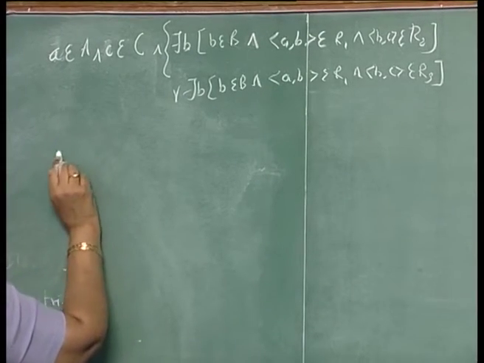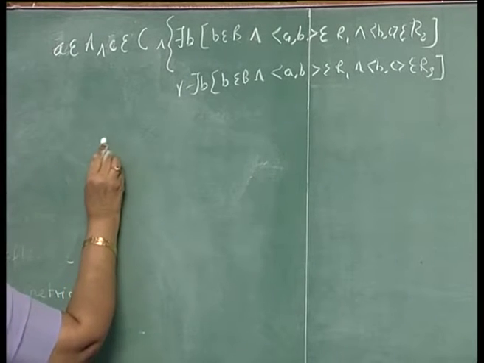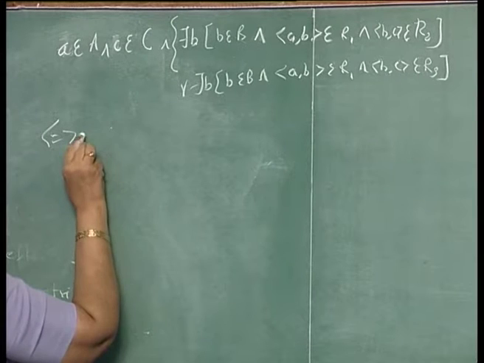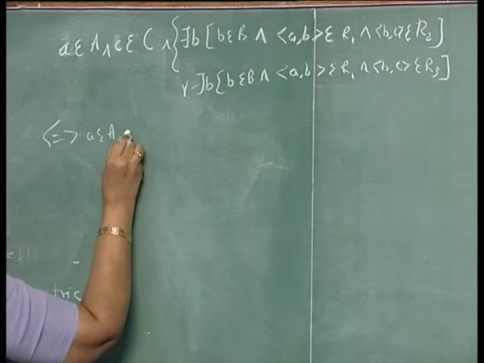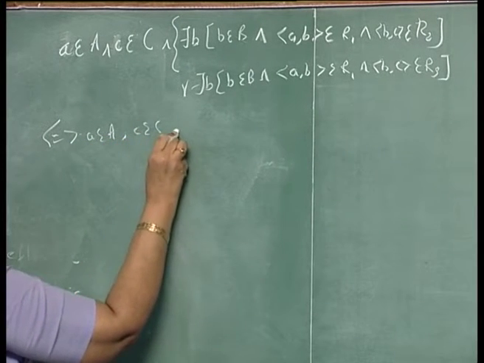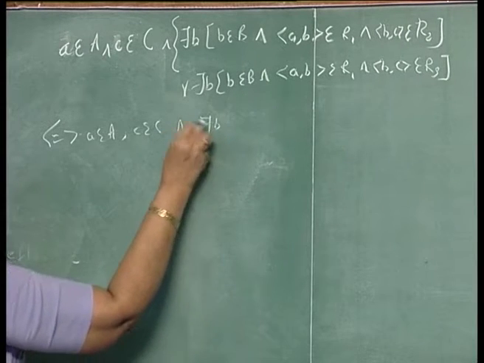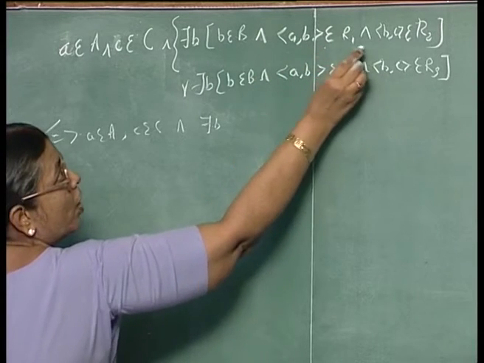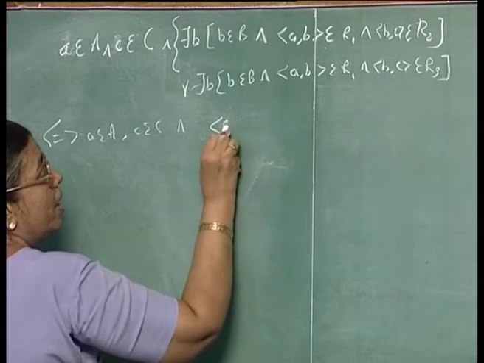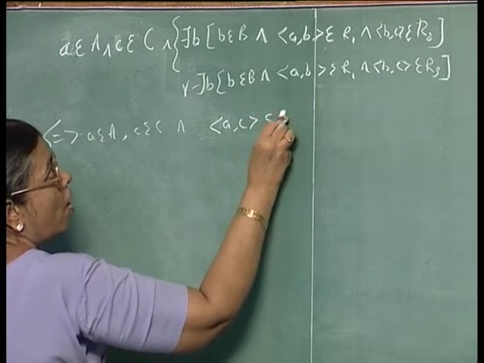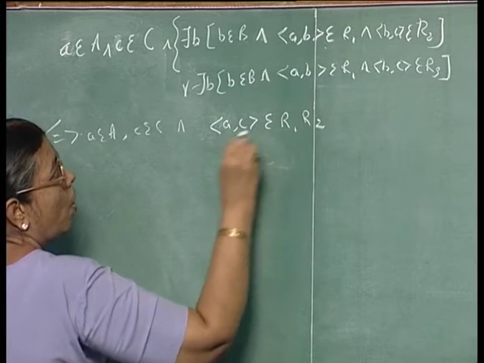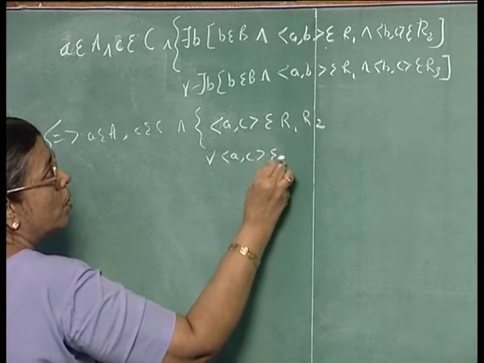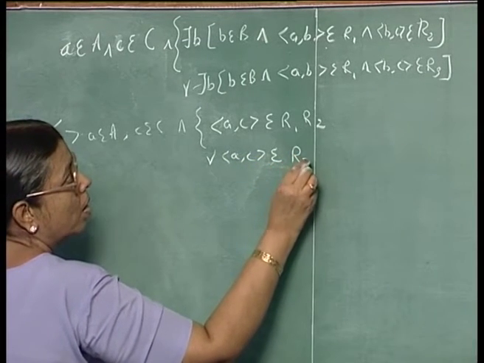So, this one you can say, and this is equal to saying A belongs to A and that condition is always there, C belongs to C and there exists B, B belongs to B and so AB belongs to R1 and so on. That would mean AC belongs to R1 R2 or AC belongs to R1 R3.